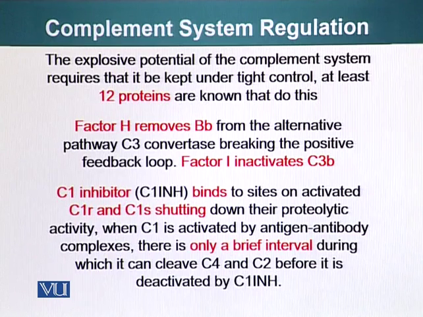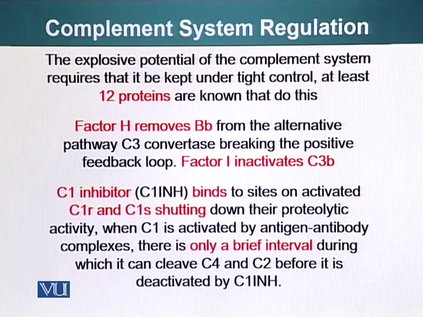So what are the strategies to contain this system? There are at least 12 proteins that keep the complement system under tight control. Factor H is a protein that removes Bb from the alternative pathway C3 convertase, breaking the positive feedback loop.